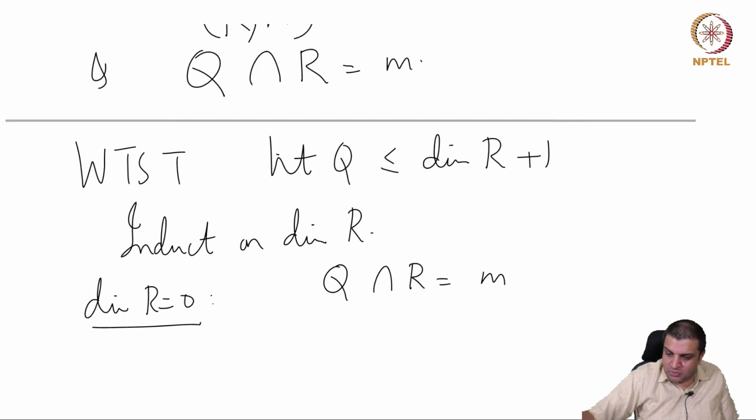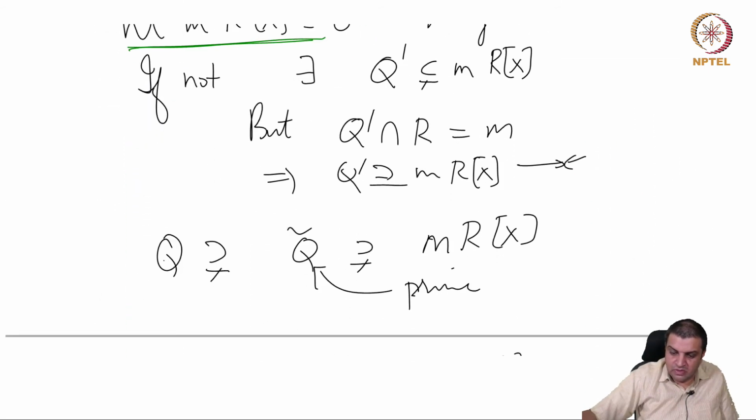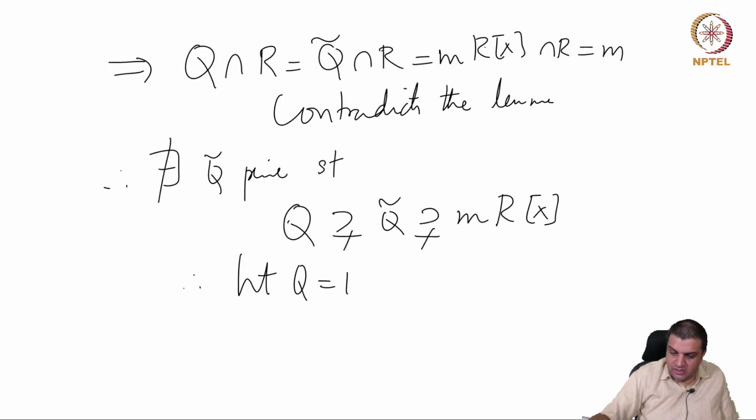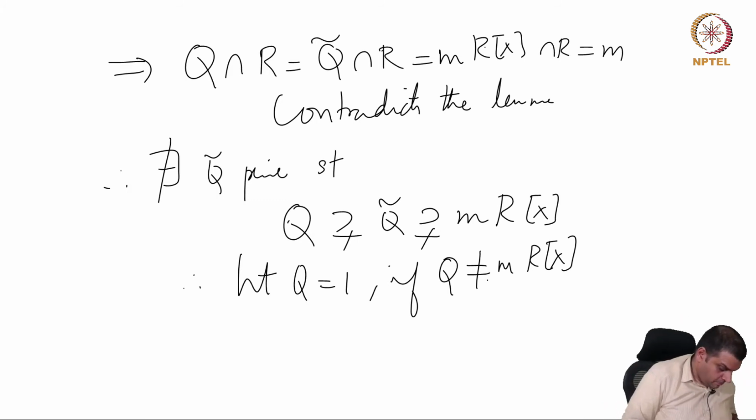Somewhere here we have assumed that Q is not MRX. Let's check that. If Q is MRX, then it is height 0. That we already checked. So this proves the base case. Dimension is 0.